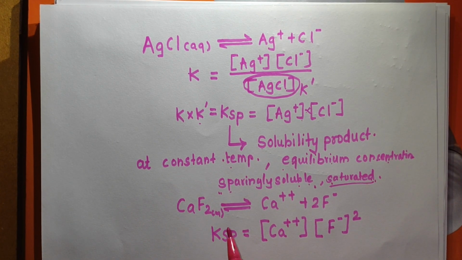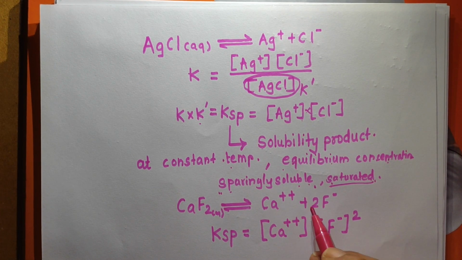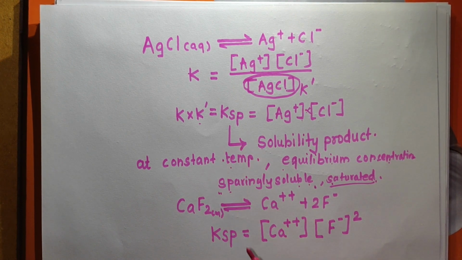So for such a salt where the stoichiometric coefficient is greater than 1, that is 2, or sometimes 3, 4 and so on, we write the expression for solubility product like this. And so this definition is modified here. Remember, the definition is somewhat modified. How?